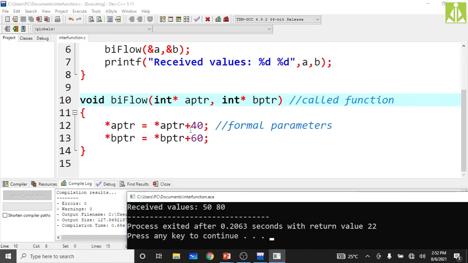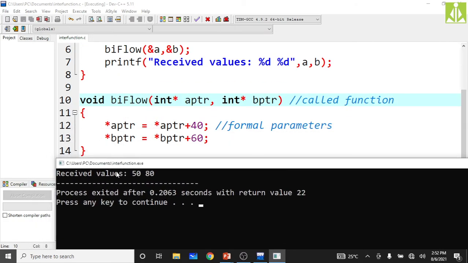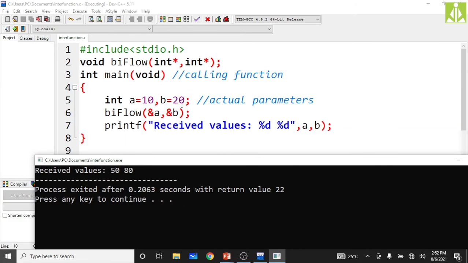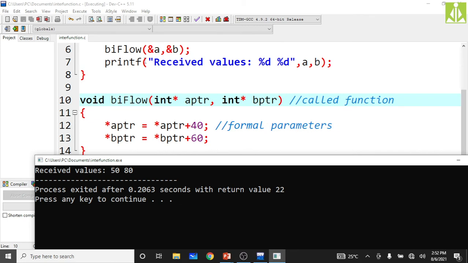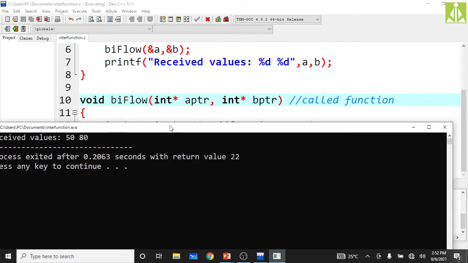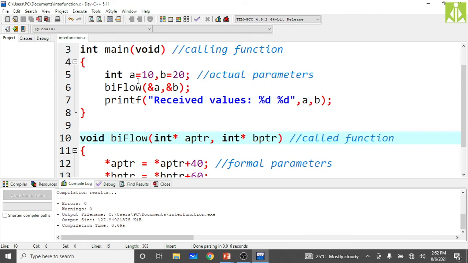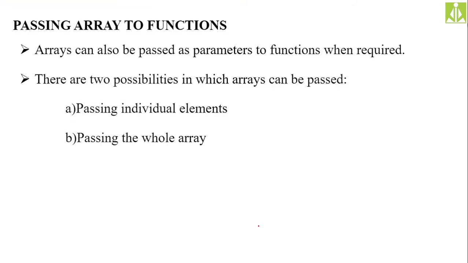50 and 80, as we discussed, 50 and 80 we are getting. The actual parameters got modified. Initially the actual parameters are holding 10 and 20, and after the call by reference they are holding 50 and 80. So the actual parameters get modified. This is another example of call by reference, and this is the bidirectional communication, bidirectional flow in your interfunction communication. Hopefully you understood this one.